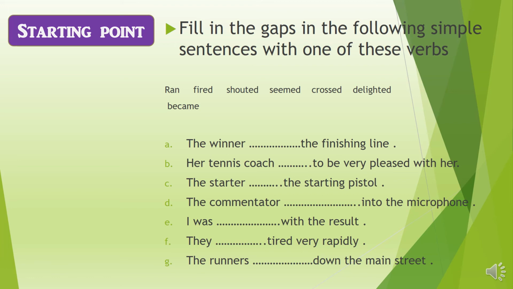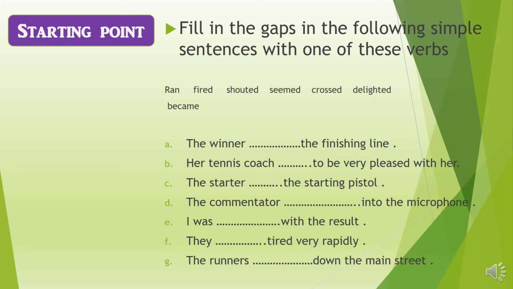What is the second one, children? Her tennis coach blank to be very pleased with her. What is the correct answer, children? Her tennis coach seemed to be very pleased with her.